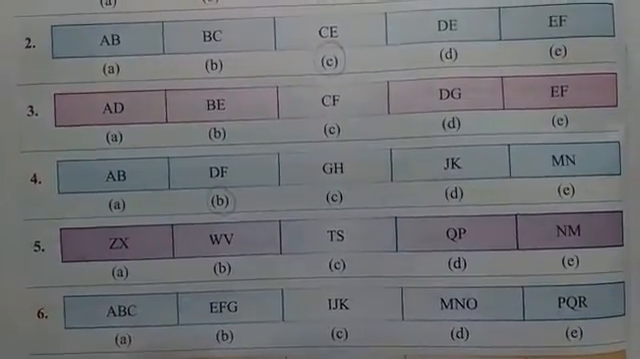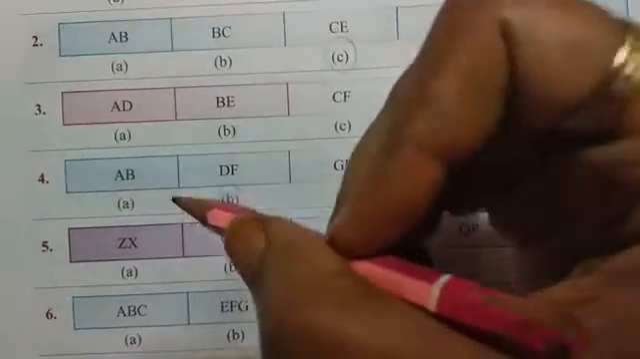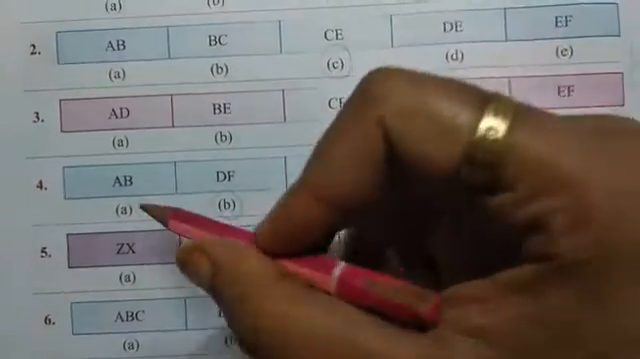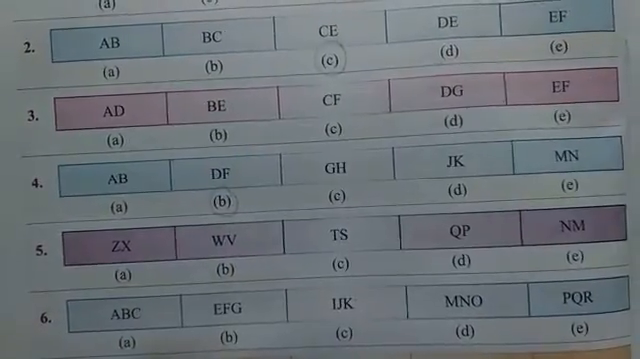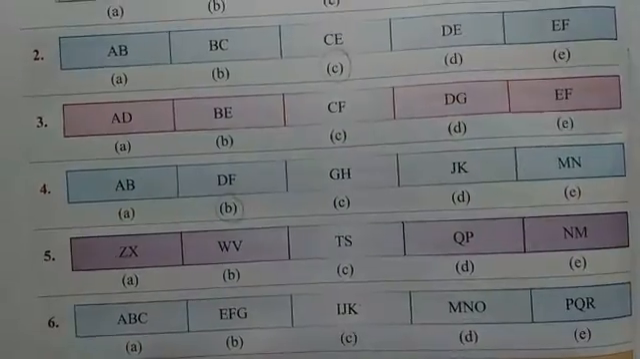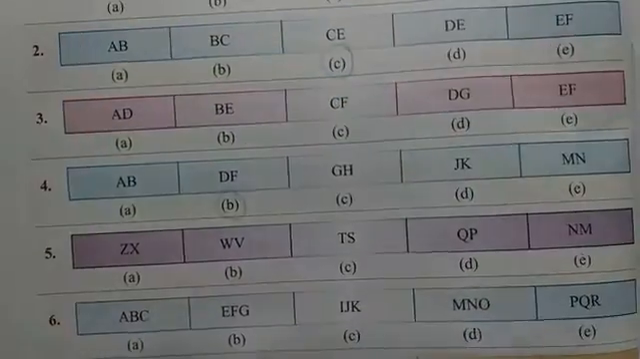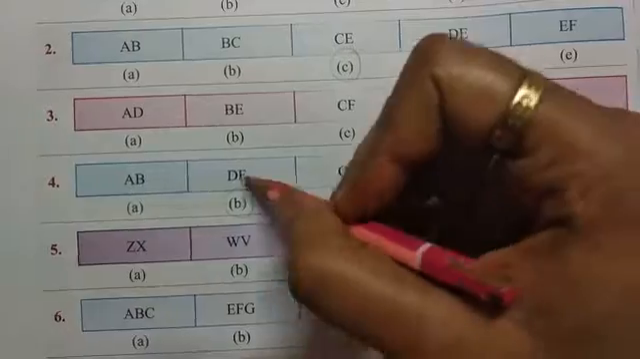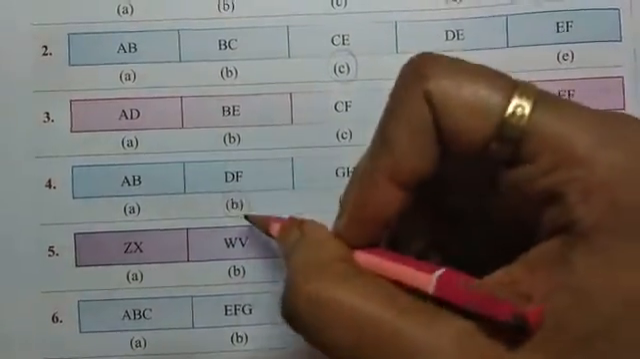Now, number 4: A, B, D, F. Here A, B and C, D will be there, or D, E will be there, but not D. After D, it is E. So circle number B.